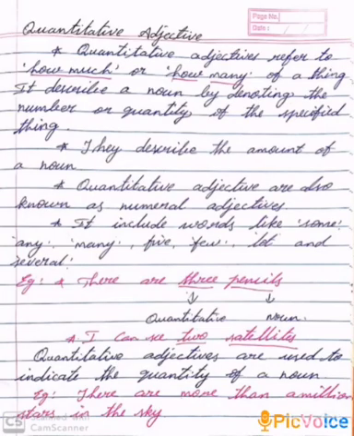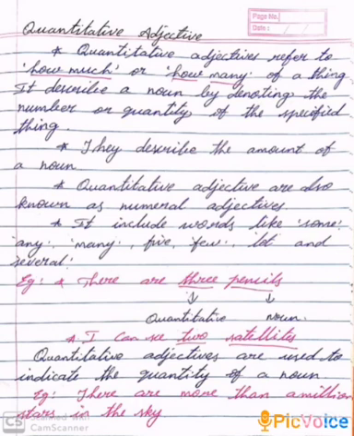See, first one, quantitative adjectives. It refers to how much or how many of a thing. Quantitative adjectives refer to how much or how many of a thing. It describes a noun by denoting the number or quantity of the specified thing. They describe the amount of a noun.